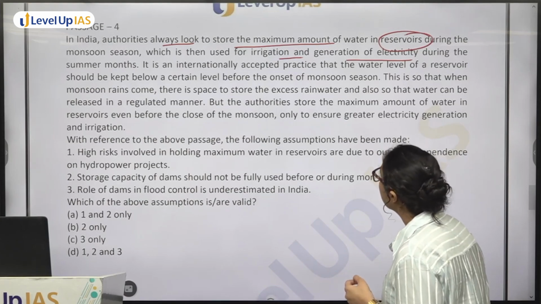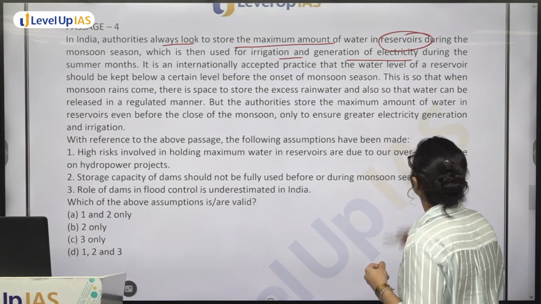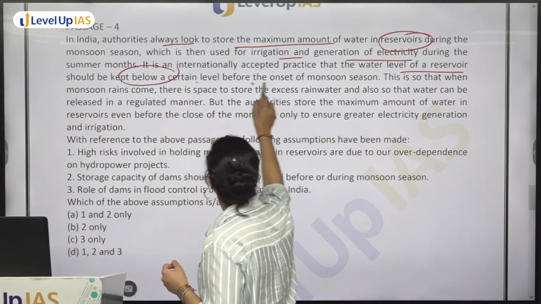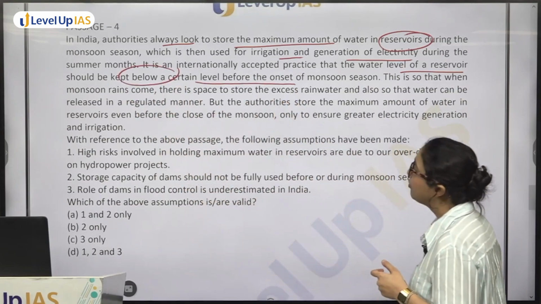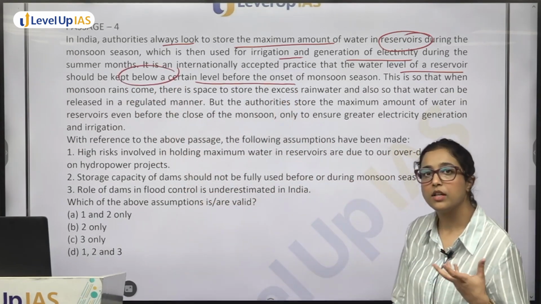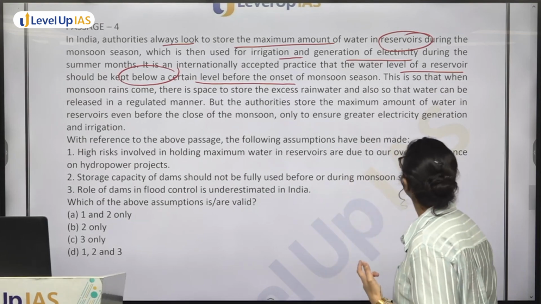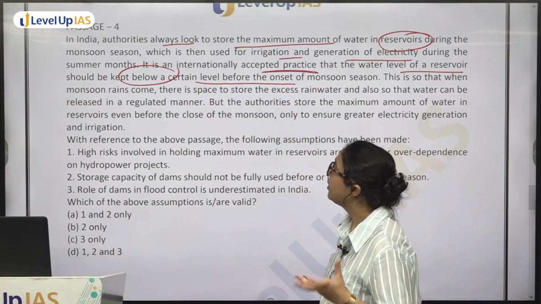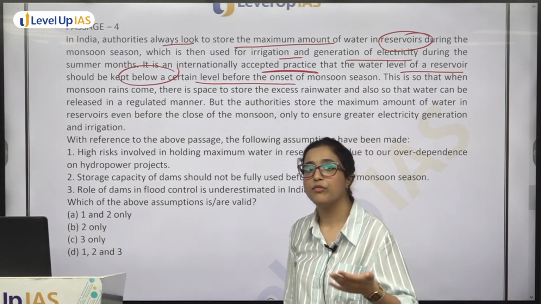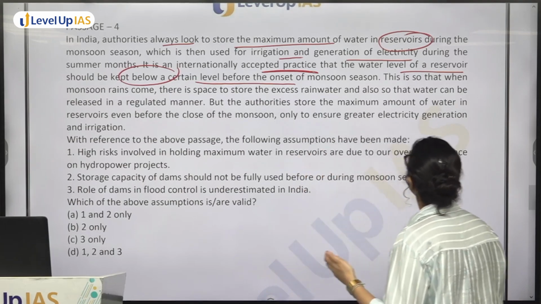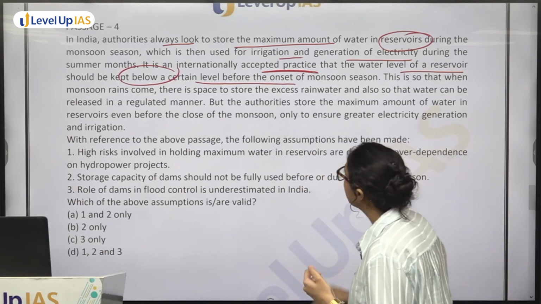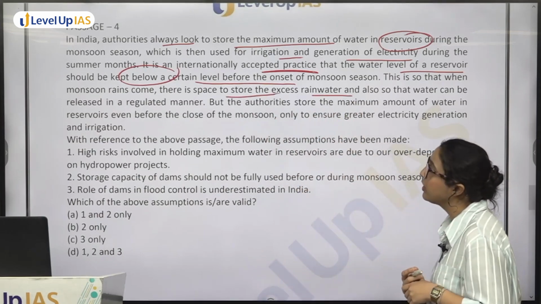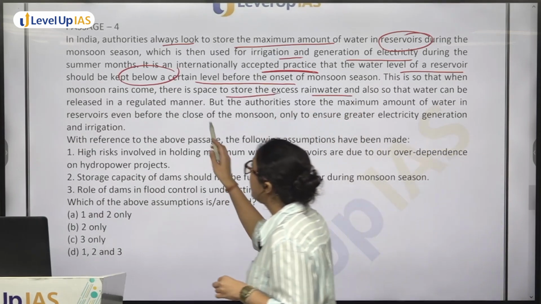It is an internationally accepted practice that the water level of a reservoir should be kept below a certain level before the onset of monsoon season. This is so that when monsoon rain comes, there is space to store the excess rain water and also so that water can be released in a regulated manner.